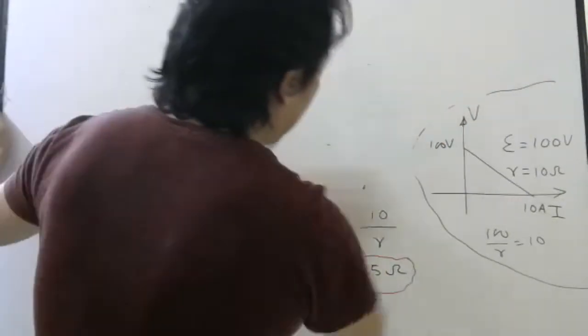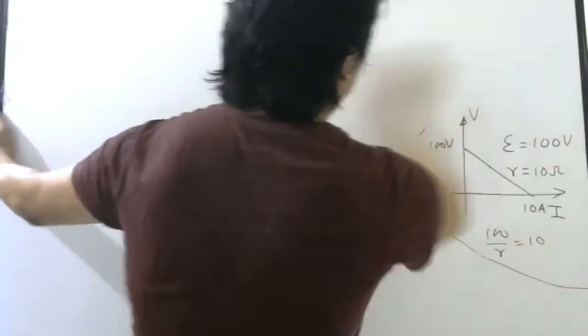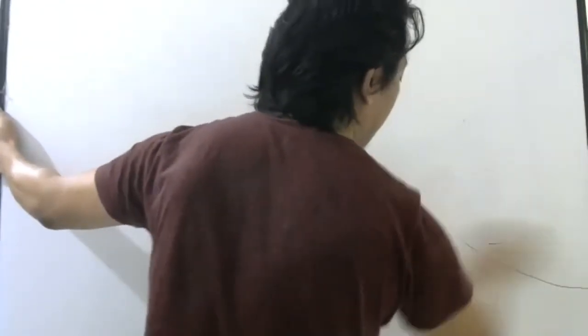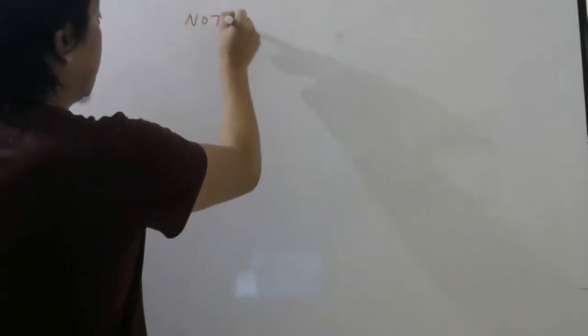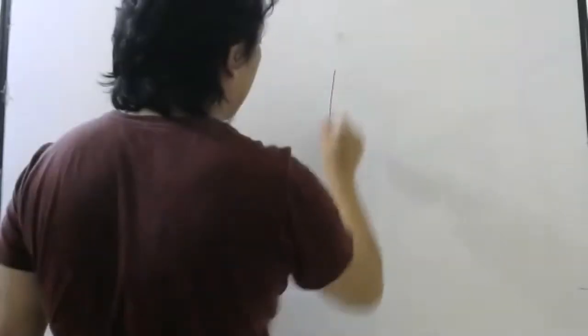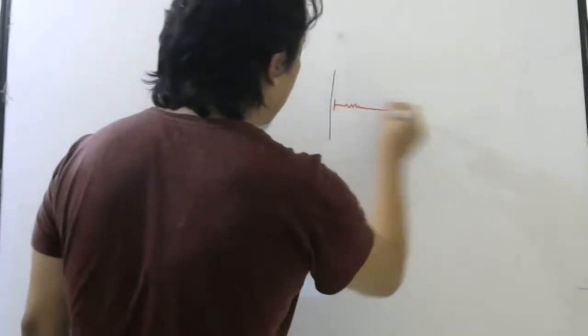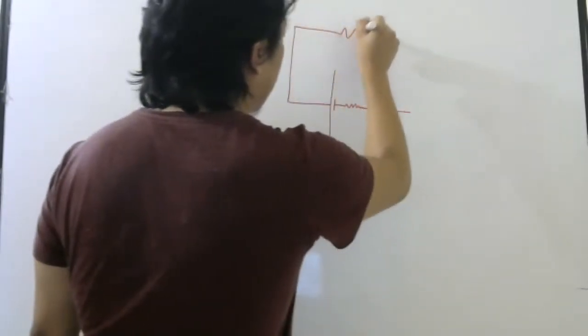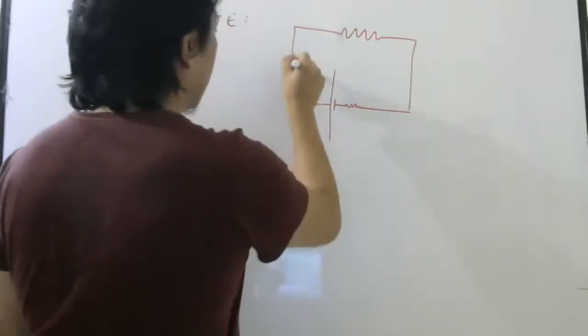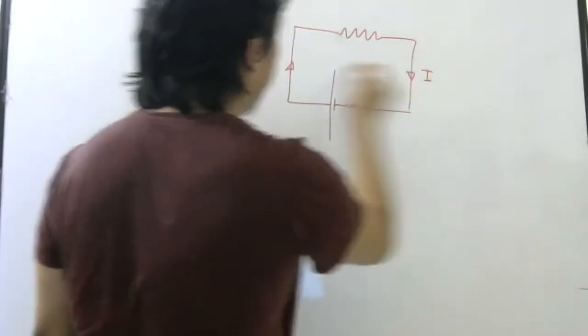So what is the main equation for this topic? The main equation is V equals E minus Ir. Now see something important for your 1 mark questions. Note, when I have a battery like this with internal resistance and I connect an external resistance like this, current flows like this.